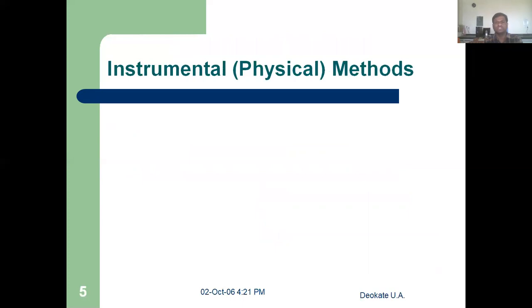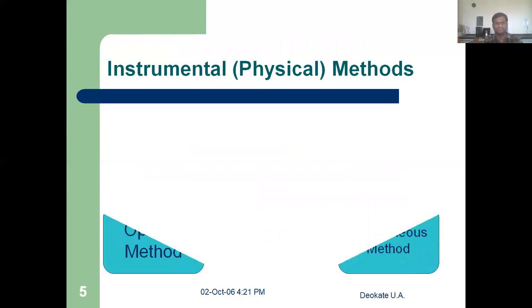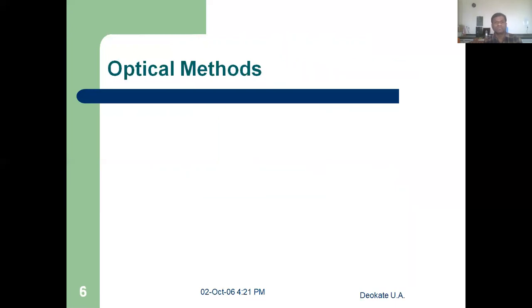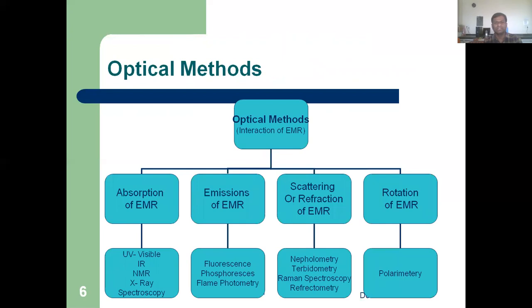So what is meant by instrumental or physical method? The instrumental method is again divided into three categories, that is optical, electrochemical and miscellaneous methods. So what is the optical method? The optical method is basically related to the interaction of electromagnetic radiation.